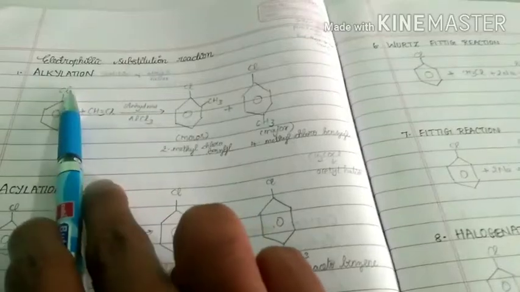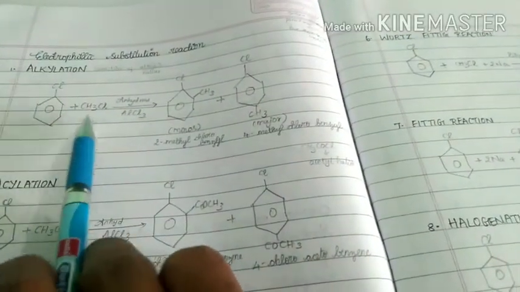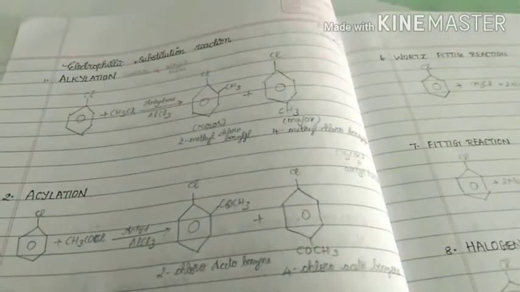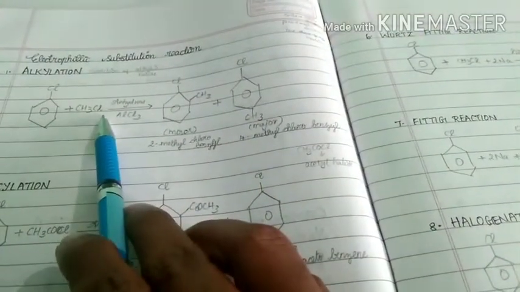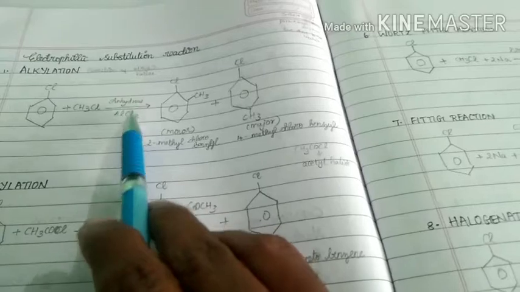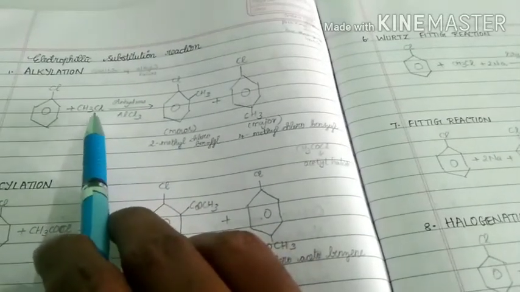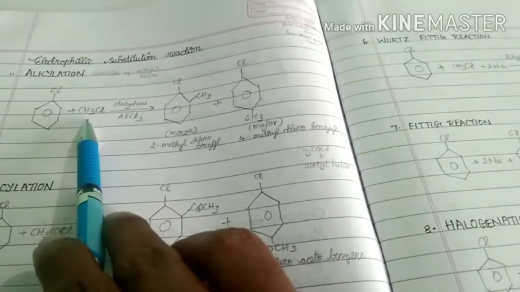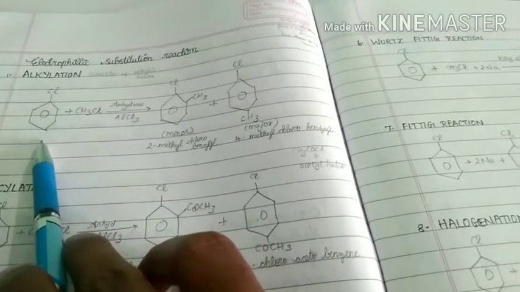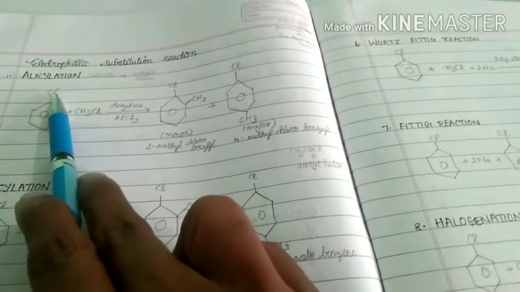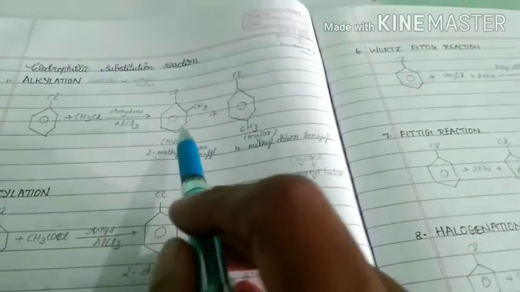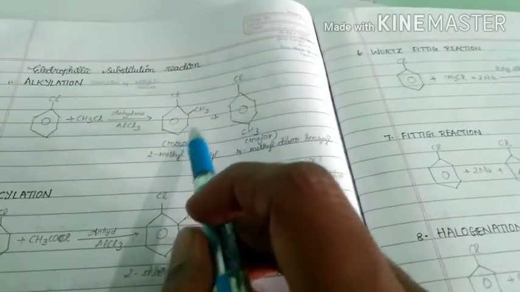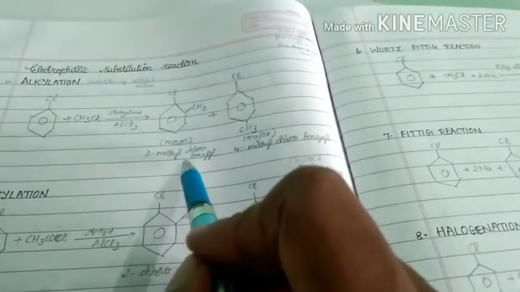See, alkylation. Alkylation means what? When any compound reacts with alkyl halide in the presence of anhydrous AlCl3, then it is called alkylation. See, when chlorobenzene reacts with methyl chloride, nothing but alkyl halide, in the presence of anhydrous AlCl3, then what happens? That electrophile can attack at which positions? Ortho and para positions. Why? This acts as electron donating group, so there is a chance of ortho product and para product. This is called 2-methyl chlorobenzene.